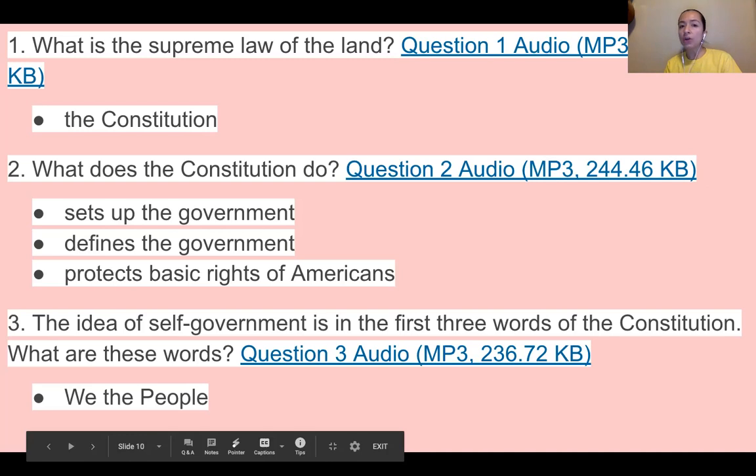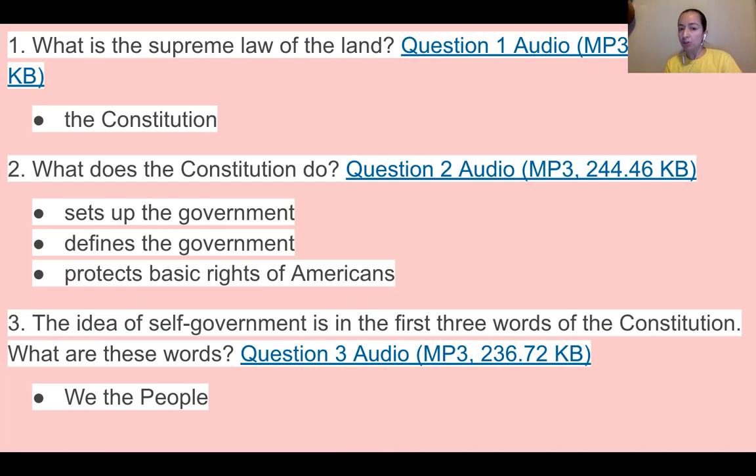Now we're gonna go over the questions they might ask you about the Constitution. What is the supreme law of the land? The Constitution. What does the Constitution do? You only need to answer one of these 3 answers. You could say set up the government, defines the government, or protect basic rights of Americans. The idea of self-government is in the first 3 words of the Constitution. What are these words? We the people. We the people, 3 words.